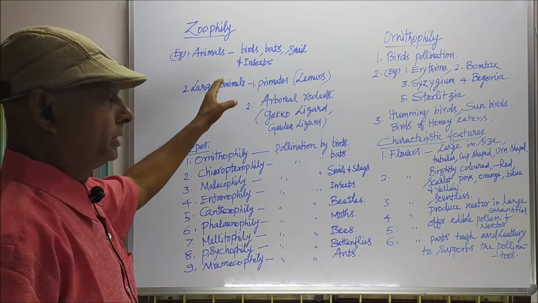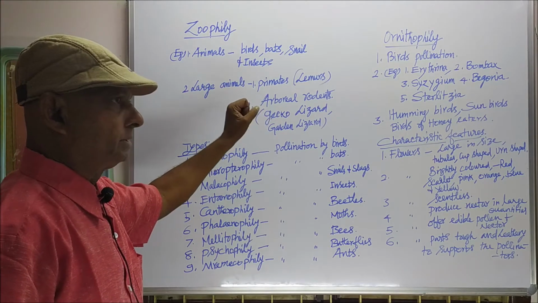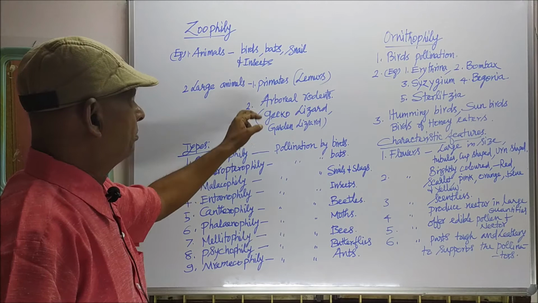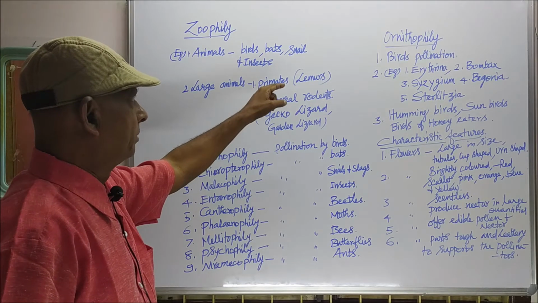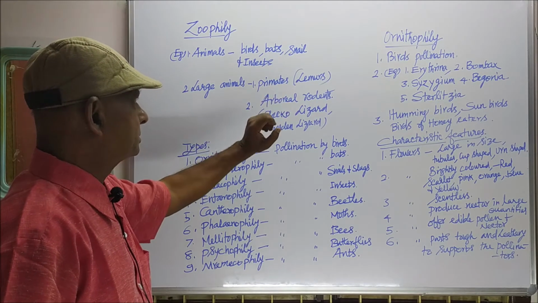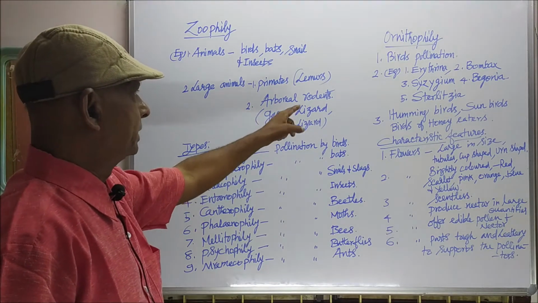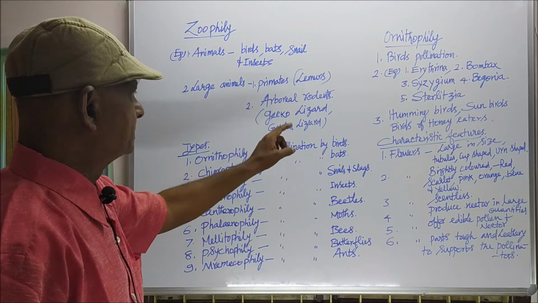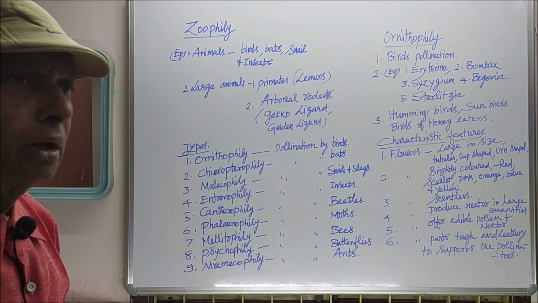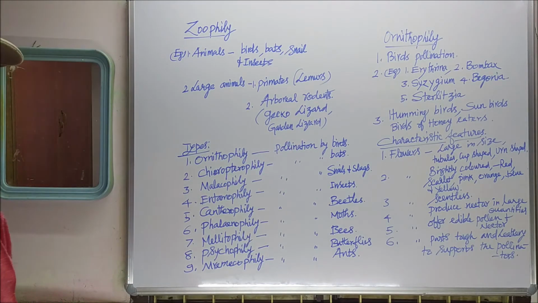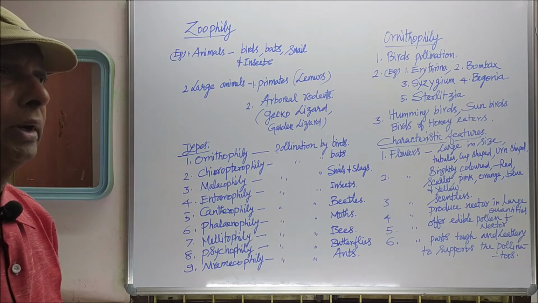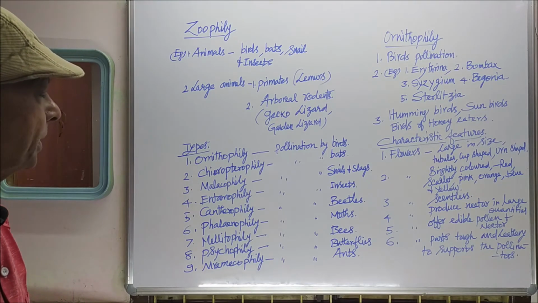Some larger animals also carry out pollination in some plants: primates, lemurs, some arboreal rodents, gyrophora, garden lizard. They are the larger animals which will carry out pollination in plants.